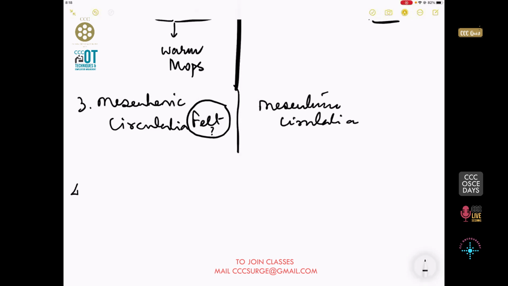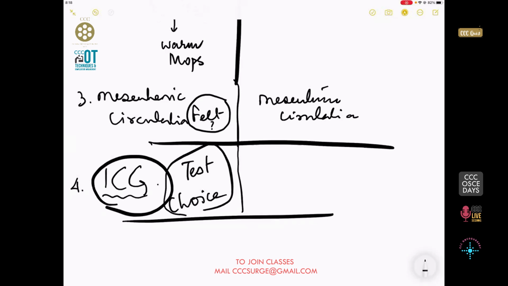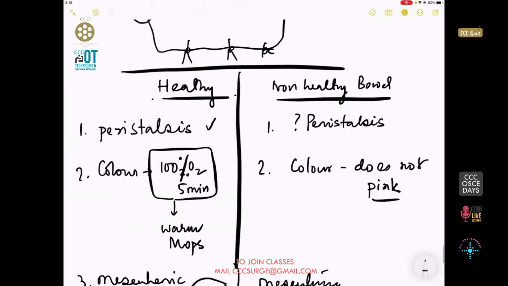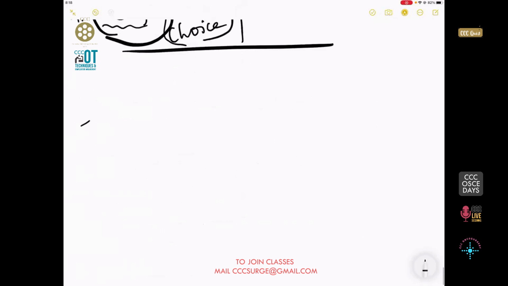Hence people did something called ICG, which has stood the test of time for about a decade now, and this has been the test of choice if you do have the facility. Well, the majority of hospitals in the world, I'm not talking developing countries, in the world even, do not have facilities for an emergency ICG to be done. I'm not talking elective scenarios, and hence this is only reserved for exams. So this is all about this part. Now what to do? Now guys, you have two ends of bowel.